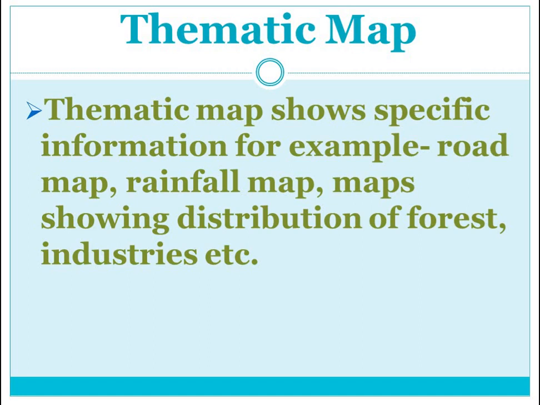For example, a road map will give us information about the roads of the particular area the map is showing. The rainfall map will show us the rainfall of that particular area. The distribution of forests map gives special information about forests only. In the same way, an industries map gives information about industries. So these are all examples of thematic maps.